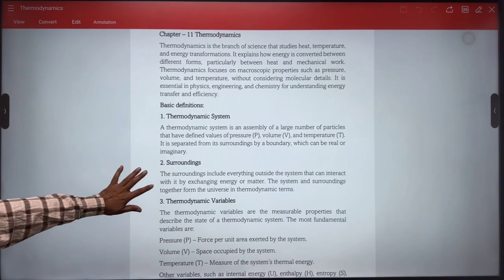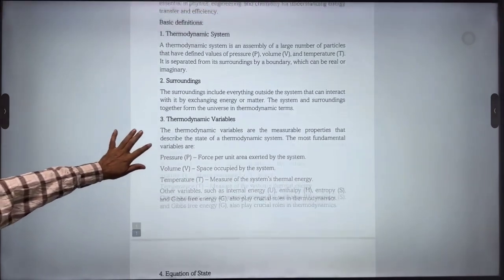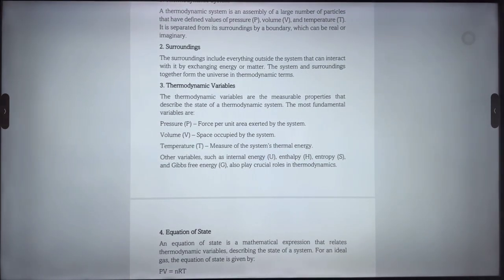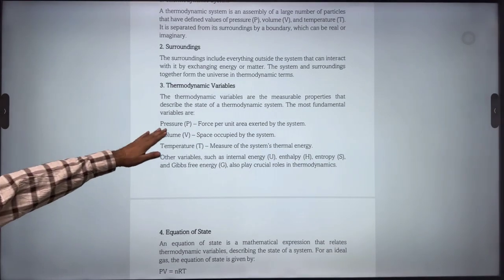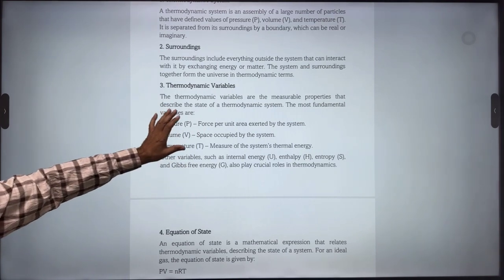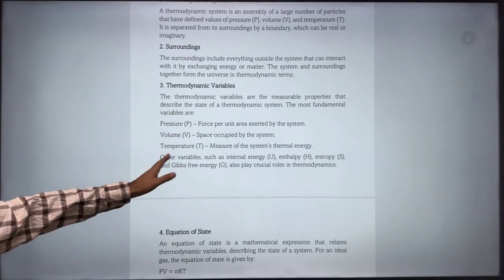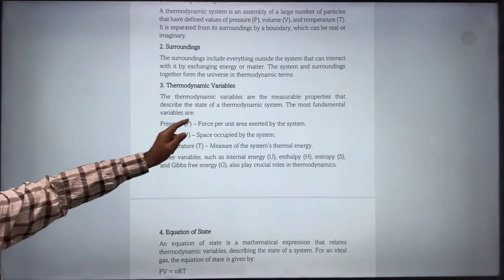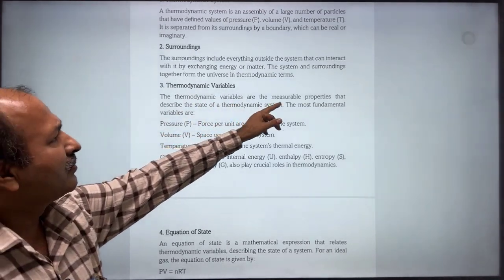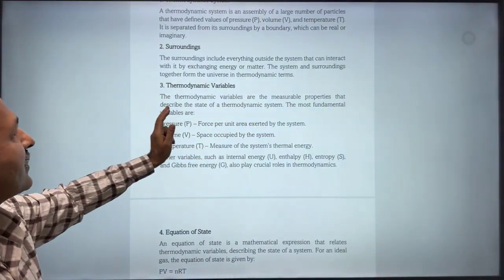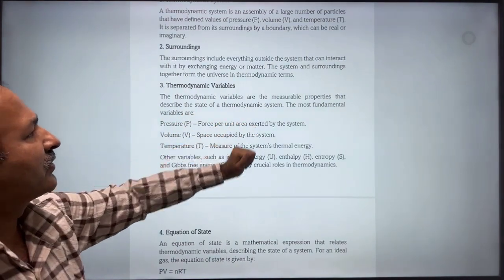Now let's see the next thing, that is thermodynamic variables. So generally P, V, T are called thermodynamic variables, but there are certain other terms that are included in it. The thermodynamic variables are the measurable properties that describe the state of a thermodynamic system.